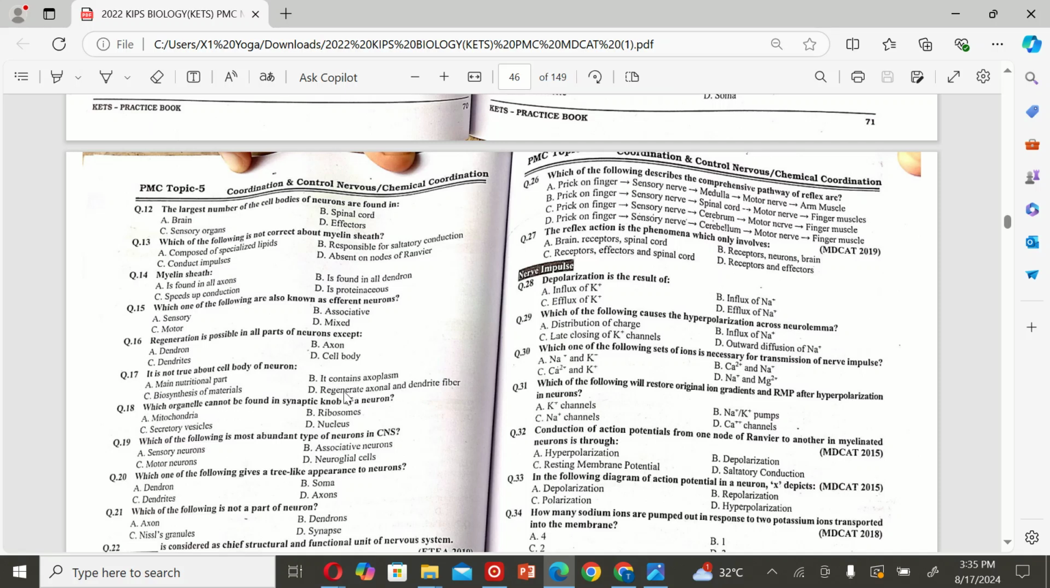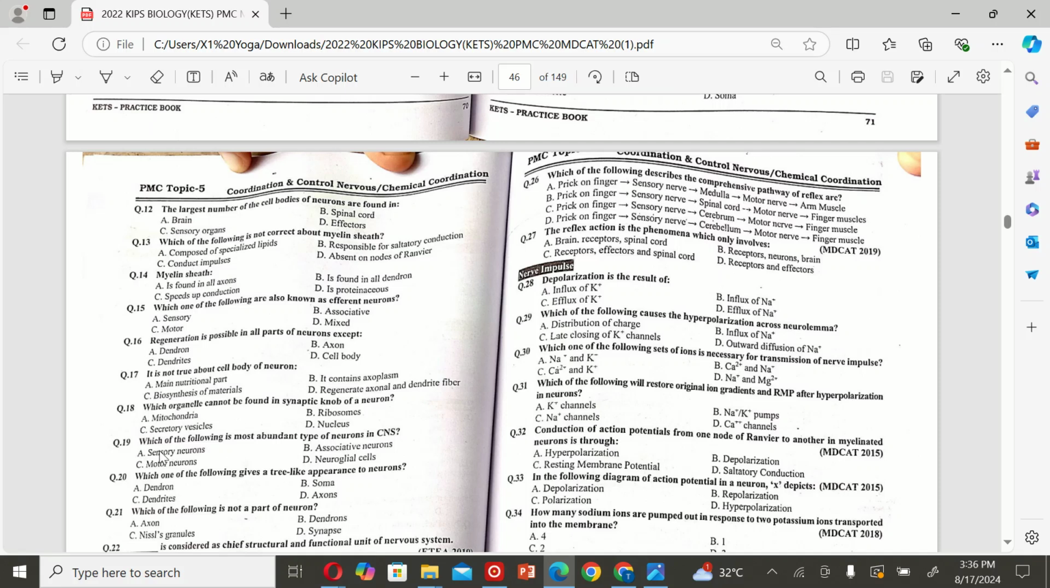Biosynthesis of materials, and D, regenerate axonal and dendrite fibers. So the correct option is B. It contains exoplasm. The next MCQ is which organelle cannot be found in synaptic knob of a neuron? A. Mitochondria, B. Ribosomes, C. Secretory vesicles, and D. Nucleus. So the correct option is D.